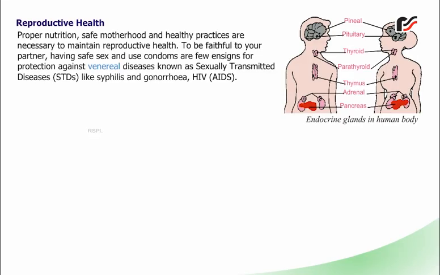Reproductive health. Proper nutrition, safe motherhood and healthy practices are necessary to maintain reproductive health. To be faithful to your partner, having safe sex and using condoms are a few ways of protection against venereal diseases, known as sexually transmitted diseases, STDs, like syphilis, gonorrhea and HIV/AIDS.